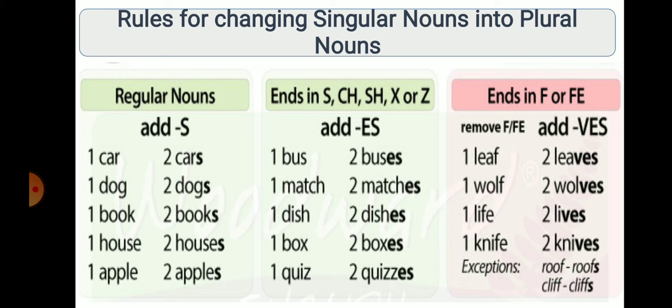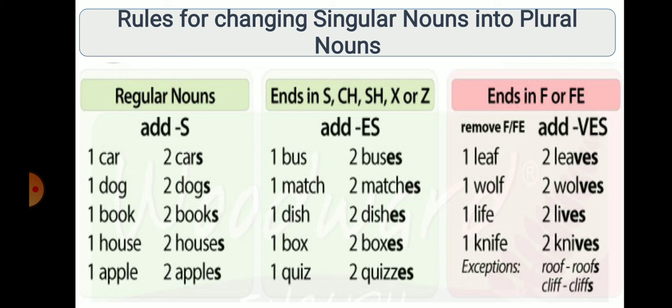For example, one bus. If you see, the noun ends with s. So we have added es. Two buses. One match, ch. Two matches. One dish, two dishes. One box, two boxes. One quiz, two quizzes. Got it? All the nouns ending in s, ch, sh, x or z.